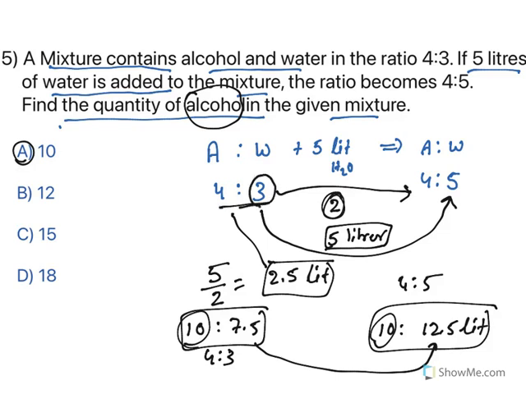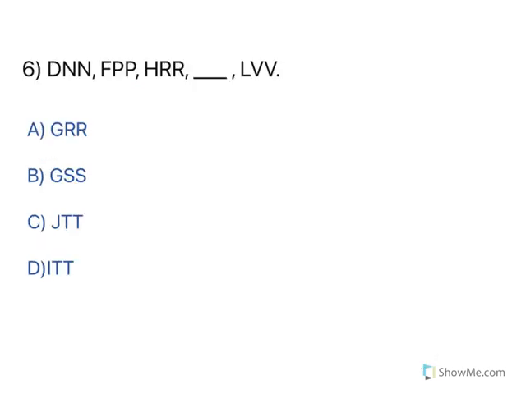So you need to think, what is the change in this? See, the 3 ratio has changed to 5 by the addition of 5 liters. So each part will be 2.5 liters. That is what is there. So you need to understand the question and you can do it easily. Moving to the next one.